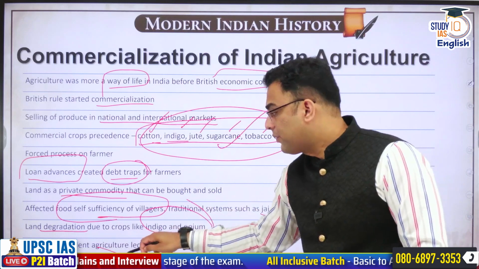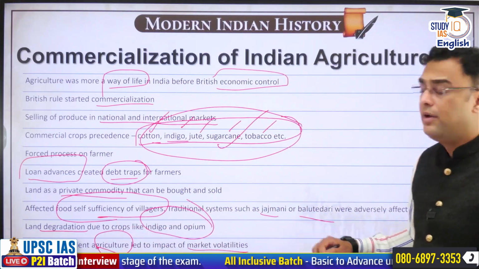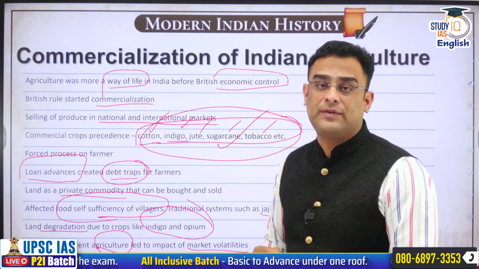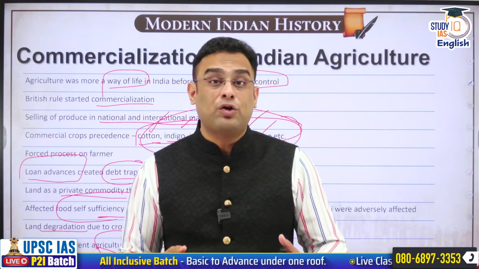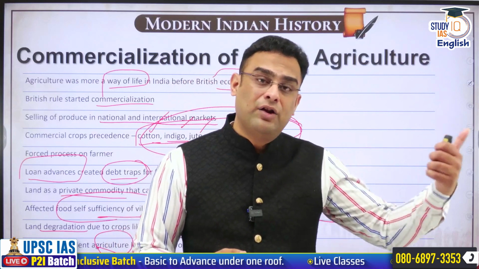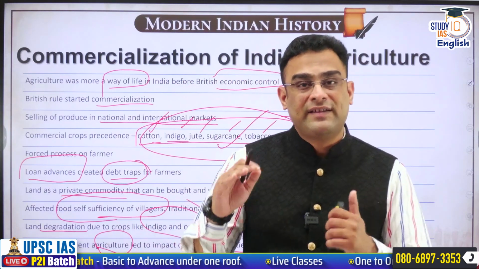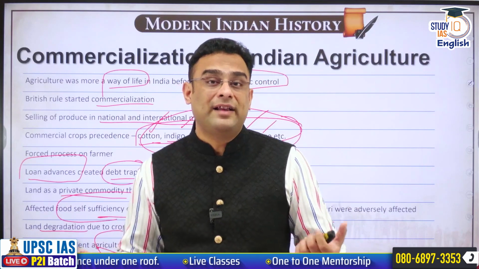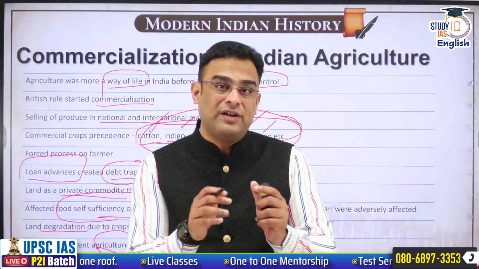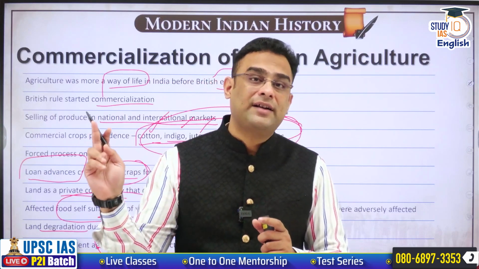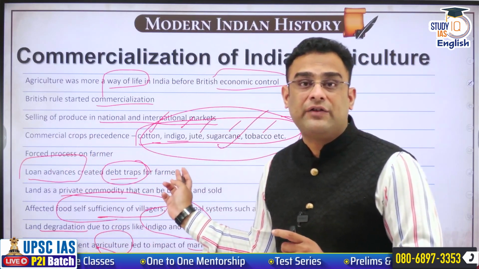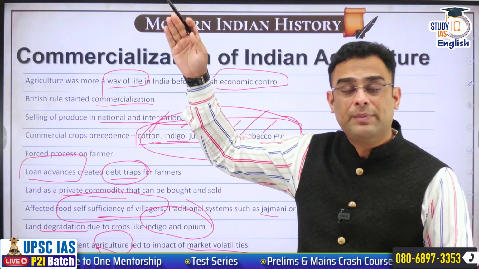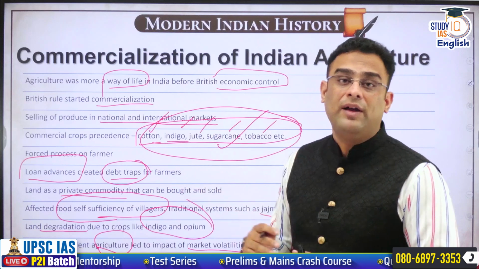Market-dependent agriculture led to the impact of market volatilities on the farmers also. When the farmers were cultivating crops which were in great demand in Europe, and suddenly there was a slump, it would affect the village economy also. Gone were the days when village economies were self-sufficient and isolated. They were not connected directly in terms of agriculture with the global economy. But now when the demands were affected in Europe, India's villages were also affected.